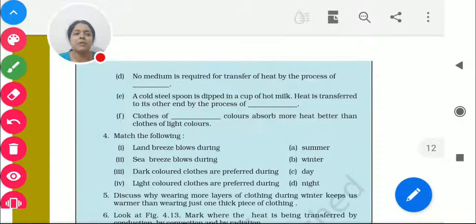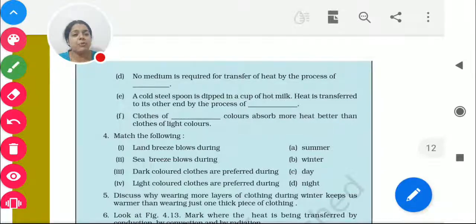Number D: no medium is required for transfer of heat by the process of radiation. Medium can be water, medium can be air, but no medium is required for transfer of heat by radiation. Now, number E: a cold steel spoon is dipped in a cup of hot milk. Heat is transferred to its other end by the process of conduction. Coming to number F: clothes of dark colors absorb more heat than clothes of light colors. It can be dark colors, it can be bright colors.